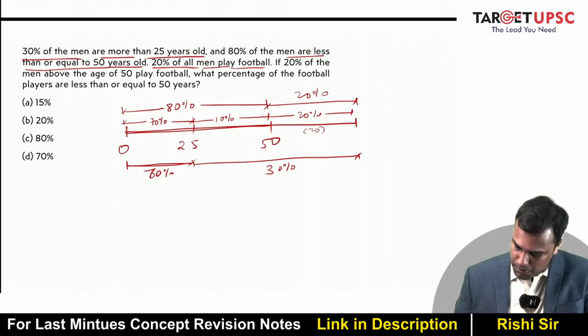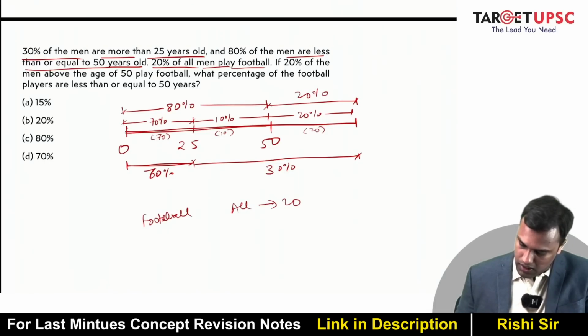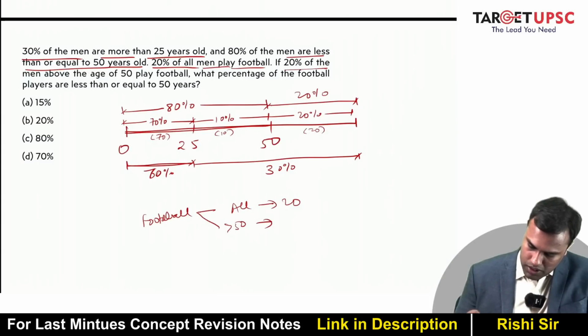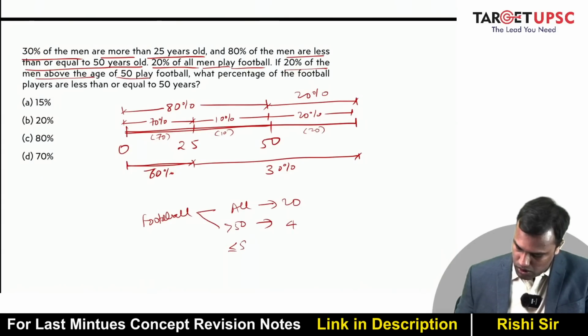So there are 20 people here, 10 people here, and 70 people here. Now football, all of the people who play football is 20% of men. So can I say 20? Now in football, how many are more than 50? 20% of the men above the age of 50. What is 20% of 20? 4. So can I say less than or equal to 50 must be 16?